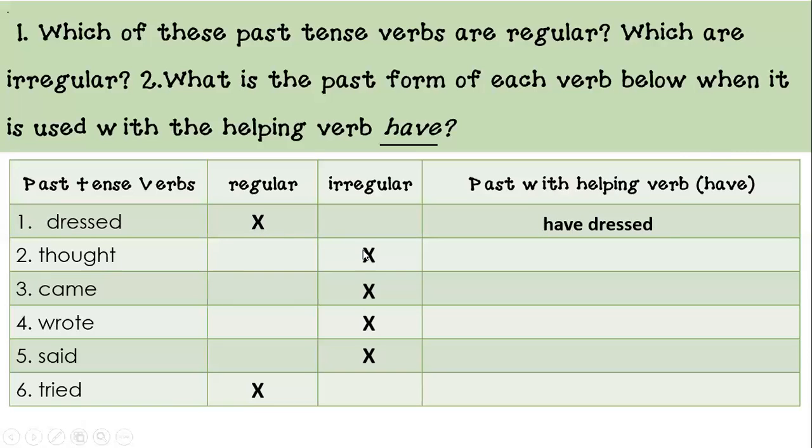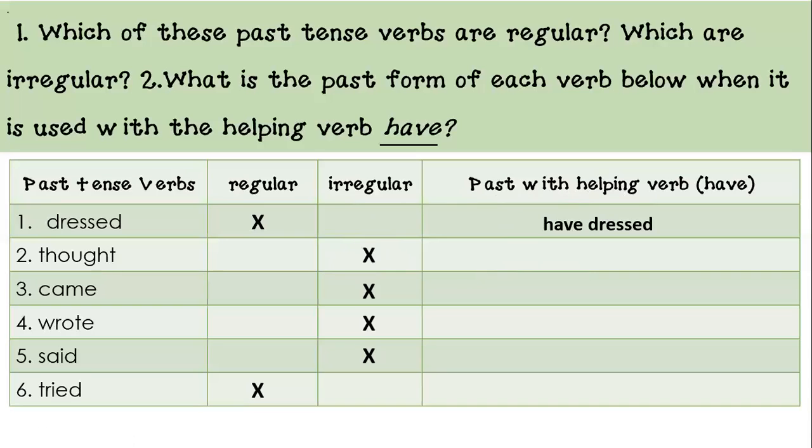Let's see thought. We labeled thought as irregular. So now let's see what happens when we form the past with helping verb. Now, because we're working with irregular verbs, this is when you have your list. Remember that list that I told you to have? This is when you're going to need it. So you go to that list and you find the past tense verb thought. You look at it.